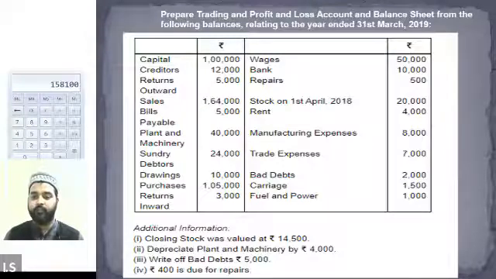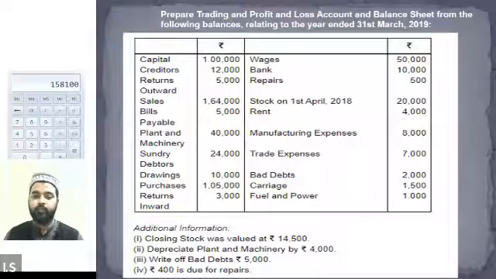After that, we have manufacturing expenses, 8,000. As the item itself specifically mentions that it is a manufacturing expense, it should be recorded in the trading account, debit side, 8,000, by the name of manufacturing expense.